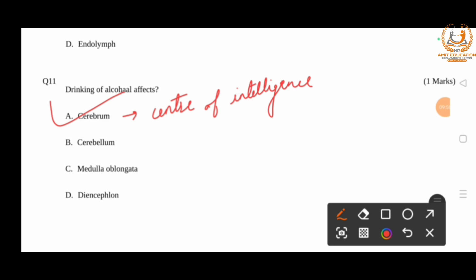So senses are analyzed and coordinated, and sensation is transmitted to the voluntary muscles for the proper response. So all the activities are affected by consumption of alcohol. Excessive consumption leads to liver cirrhosis, right?